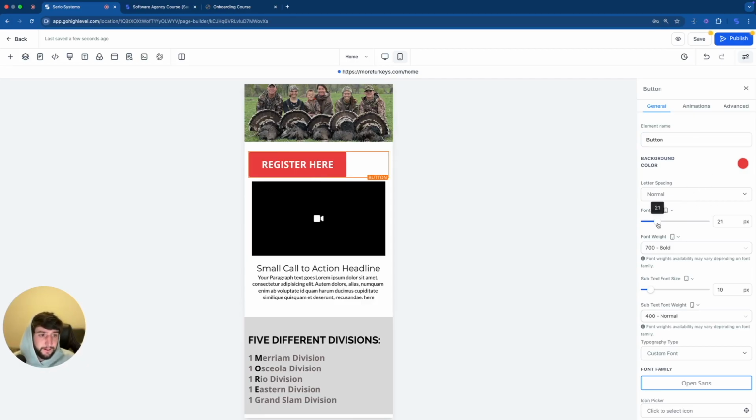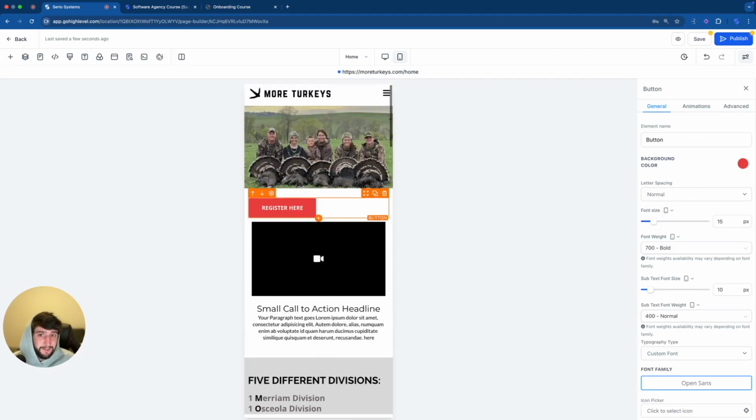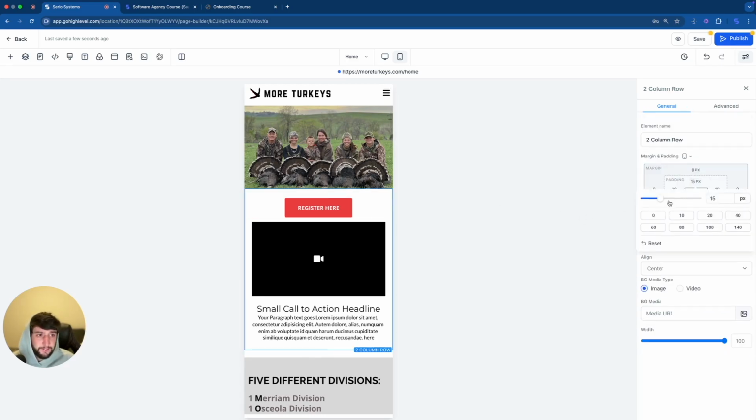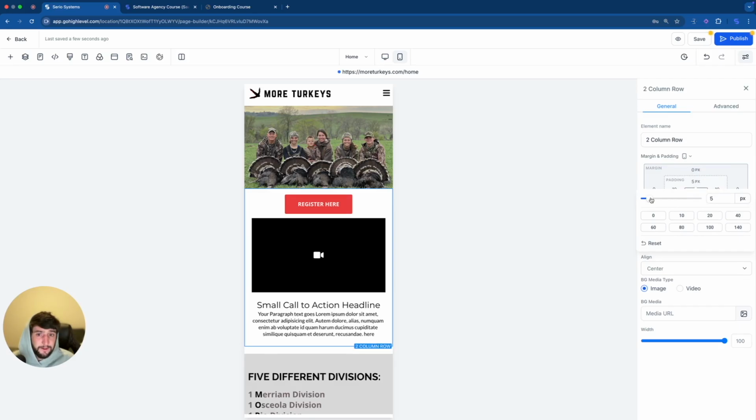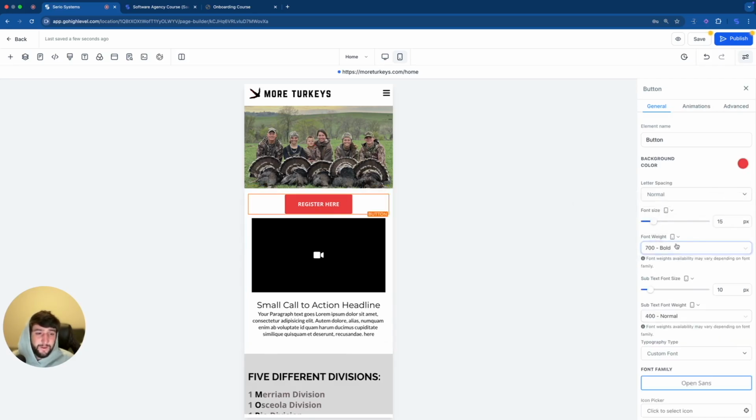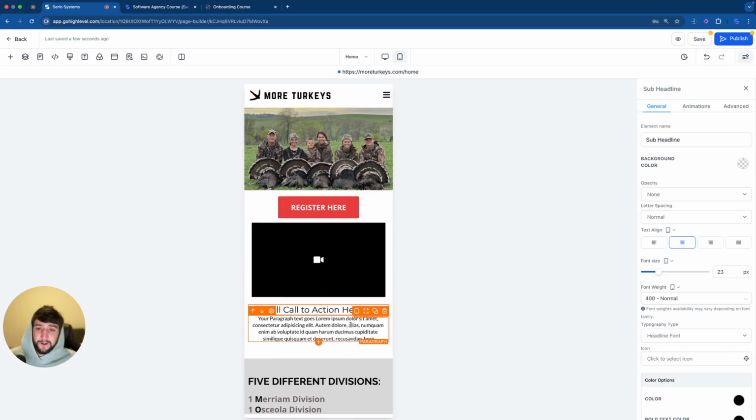So we're going to go to font text right here. We're going to go down a little bit, down to 15. That's a little bit better. And then we're going to take this button and let's center it. It's not bad. Let's change this 15 pixel right here. Scroll down. Looks a little better. Let's make this a little bit bigger. I like the button a little bit bigger. Let's go back to 20. That's not bad. So we can have a register here button right there.